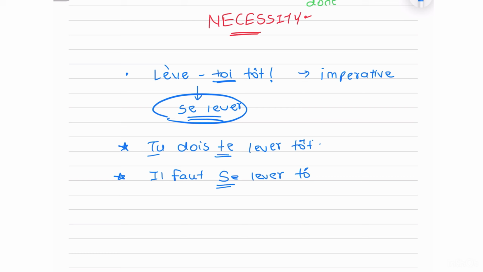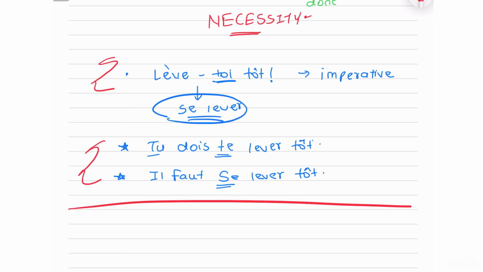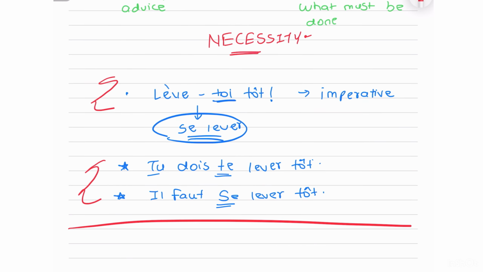Then again tôt. So these two are talking about something that one should do, right? It's a good habit to wake up early, right? That means it's a rule. It is something that is important, mandatory. But when I'm saying lève-toi tôt, that is something you have to do right now. It is an instruction, an immediate instruction. Fine? This is how we're going to do all of them when you're supposed to convert from imperative to obligation.